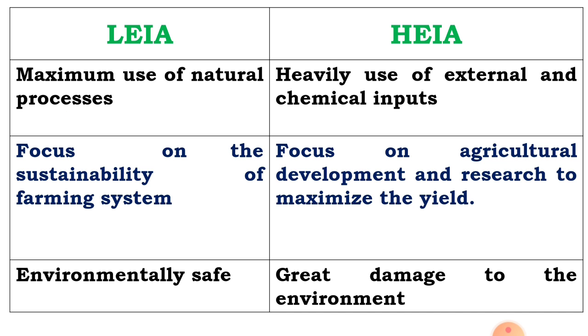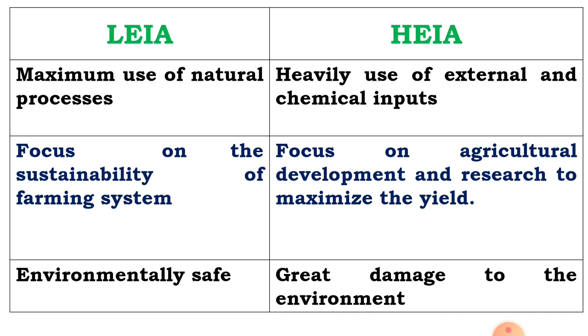In the LEI, maximum use of the natural processes. Natural processes or natural pesticides, insecticides are used in LEI, and HEI means heavy use of the external inputs for increasing the yield of the crop. LEI focuses on the sustainability of the farming system. It focuses on the soil fertility. It focuses on all the natural or biological processes in the soil, and HEI focuses on agriculture development and research to maximize the yield. The main aim of HEI is to maximize the yield of crop, and the main aim of LEI is to maintain the soil fertility and environmental condition.